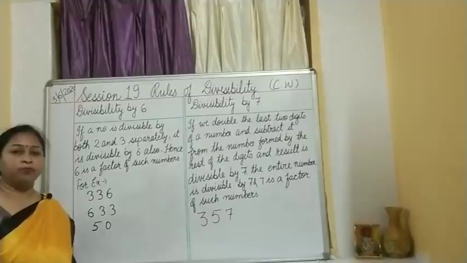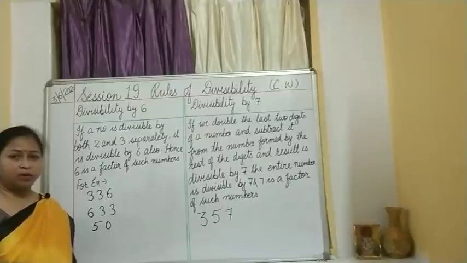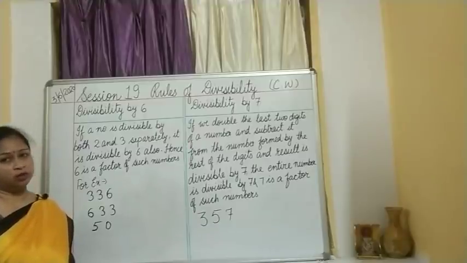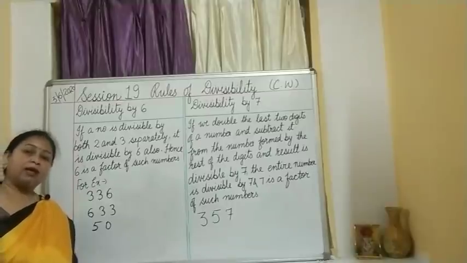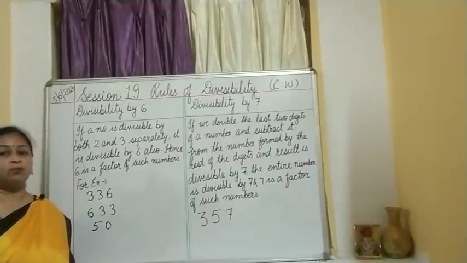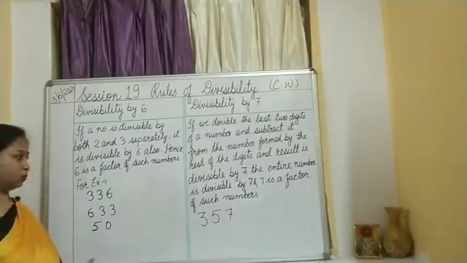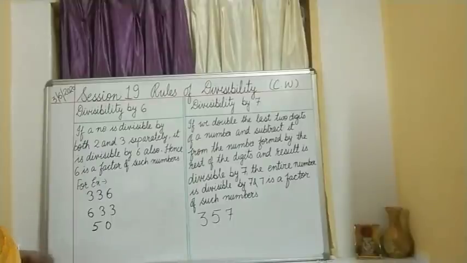Why, you know? Because what are the factors of 6? We have already done yesterday. So what are the factors of 6? 1 multiplied by 6. Okay. 2 3s are 6. So 2 and 3 are the factors of 6. That means if a number is divisible by 2 as well as it is divisible by 3, then the entire number will be divisible by 6 also.